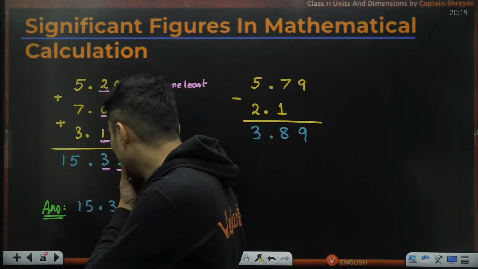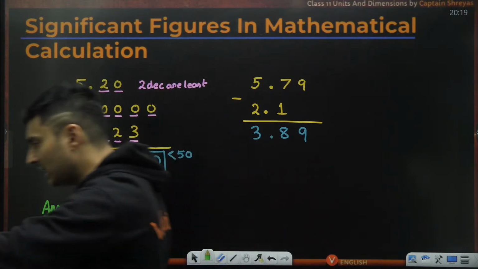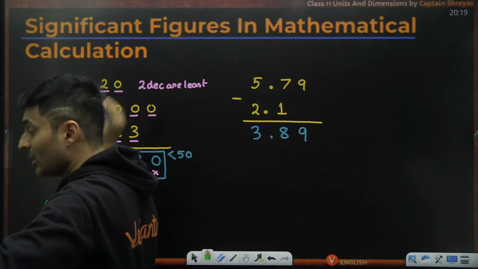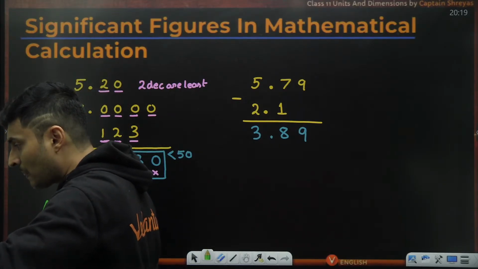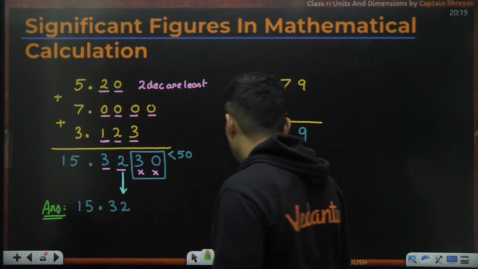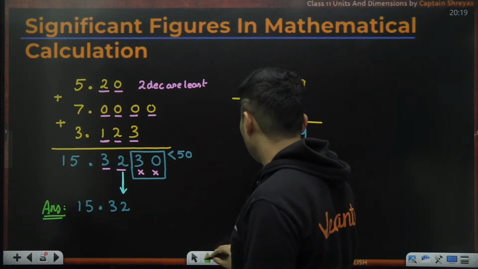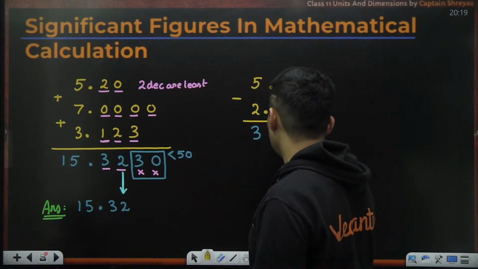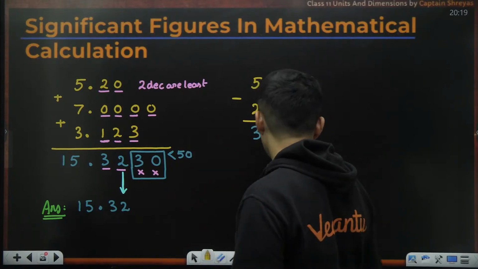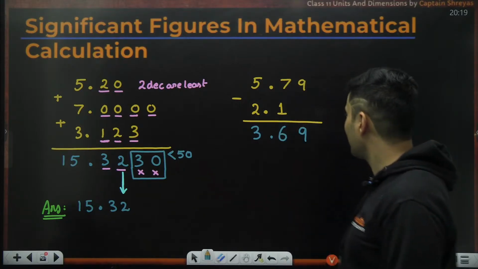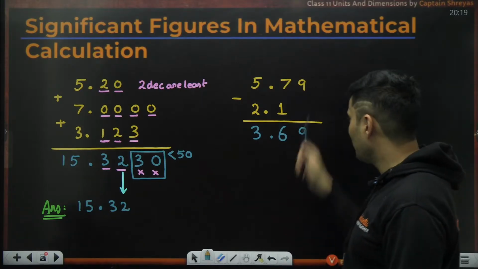Okay, perfect. 15.32, not 323, because this had 2 decimal places. Cool? Okay. Oh, sorry, what did I just do? 7 minus 1, why did I write it as 8? My bad. My head is running somewhere. 7 minus 1 should be 6. Yeah, my bad, guys. So sorry. Happens at times. Okay. Now coming back to this.